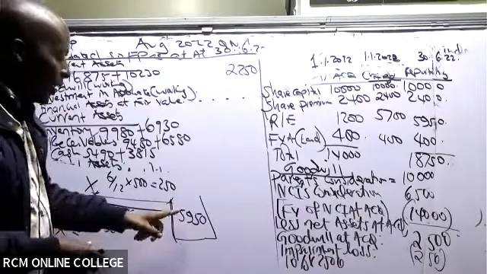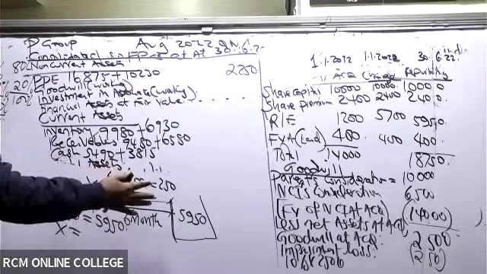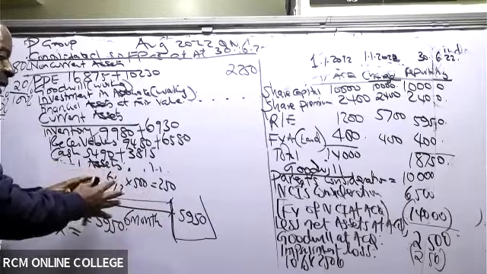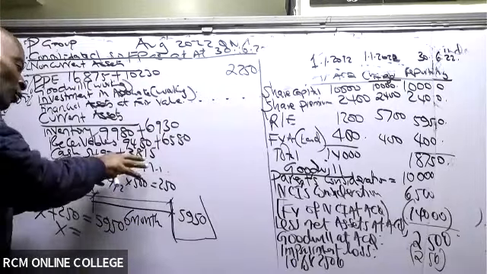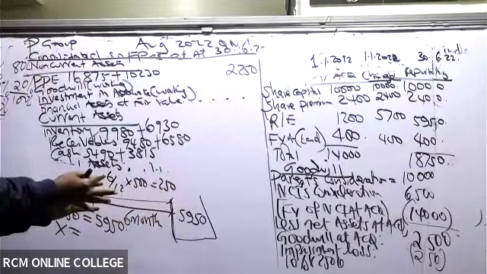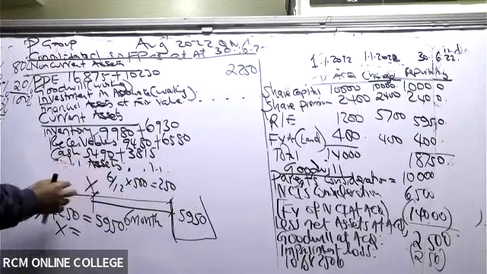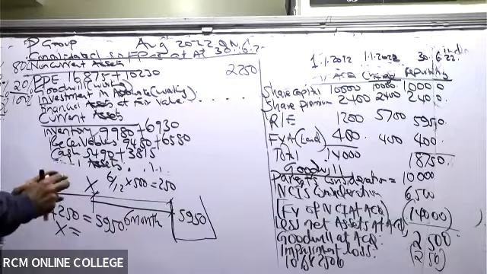And then remember, we want something that happened 6 months ago. So the 500 is for a whole year; for 6 months, the profit will be 250. And you're saying that this X plus this 250 is what should give me the lump sum retained earnings, which is 59.50. So make X the subject. Take this 250 to the other side. It means that X will be 5,700.